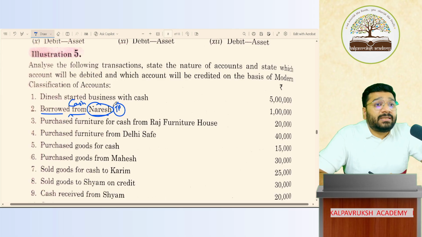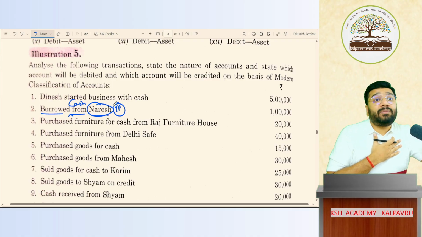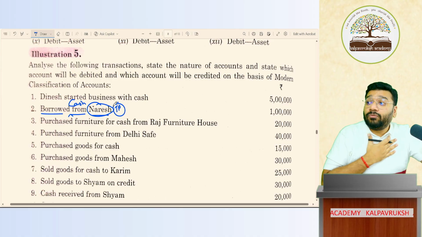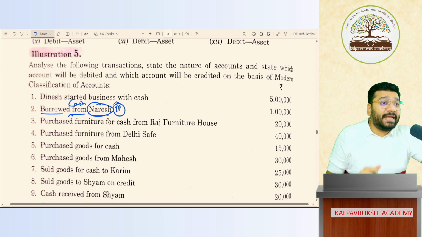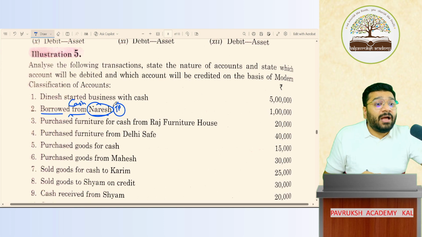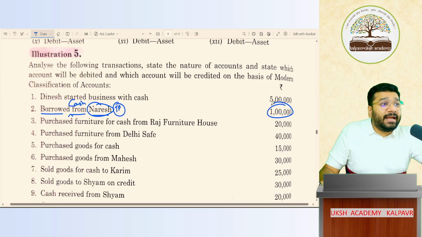From that external person, we have taken a loan of 1 lakh rupees. This 1 lakh loan, can I keep it with me forever? No, I have to repay it in future. On one future date, I have to repay the money back to Naresh. This money coming in comes with the pressure to pay in future.